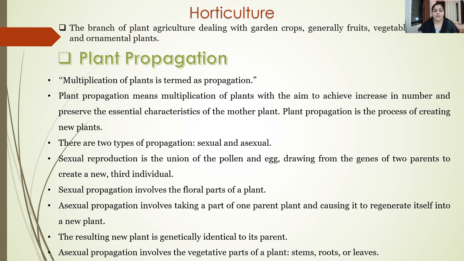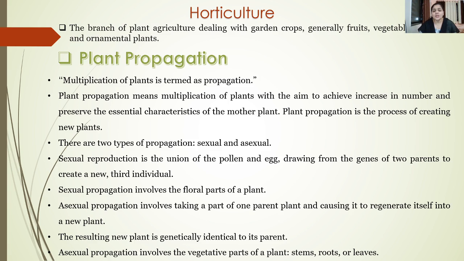As I mentioned earlier, there are two types of propagation, mainly the sexual propagation and the asexual type of propagation. Sexual propagation usually involves the union of pollen and the egg, which is drawn from the genes of two parents, and thus they create a new third individual.